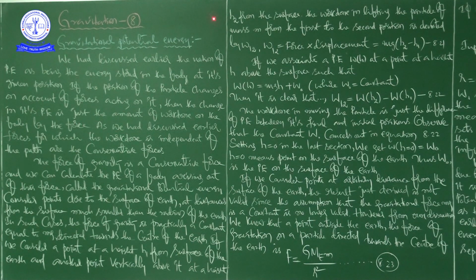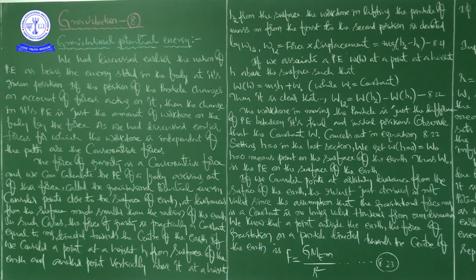For example, imagine an object here. Suppose some force is going to be applied on the body, meaning we apply a certain amount of force on the body to change its position from here to somewhere. If you observe carefully, there will be a change in potential energy in this situation. But what is the cause for the change in potential energy?